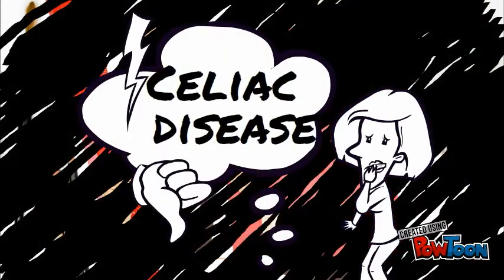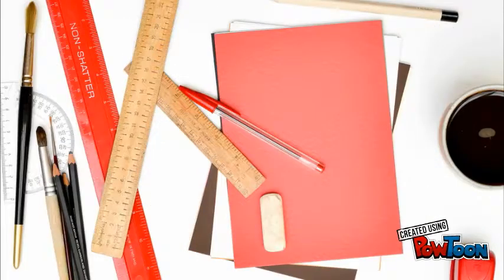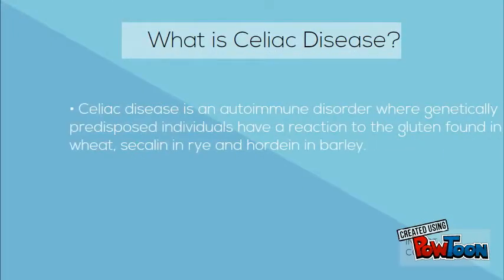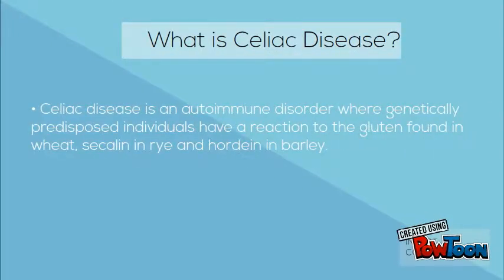An example of an autoimmune disorder is celiac disease. Celiac disease is an autoimmune disorder where genetically predisposed individuals have a reaction to the gluten found in wheat, secalin in rye, and hordein in barley.